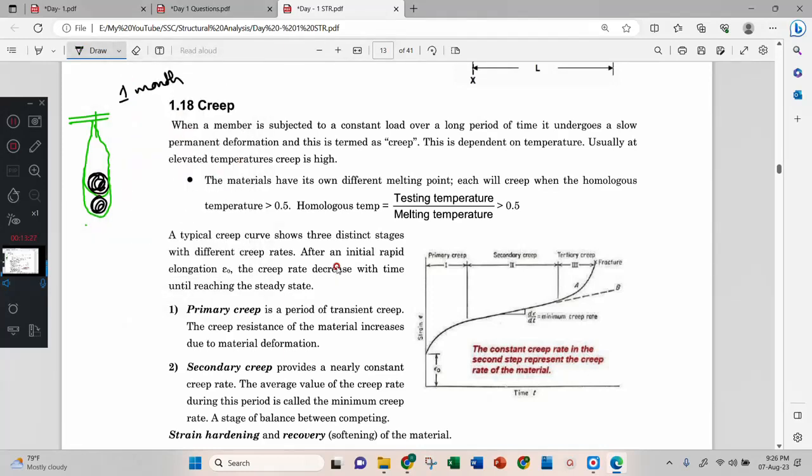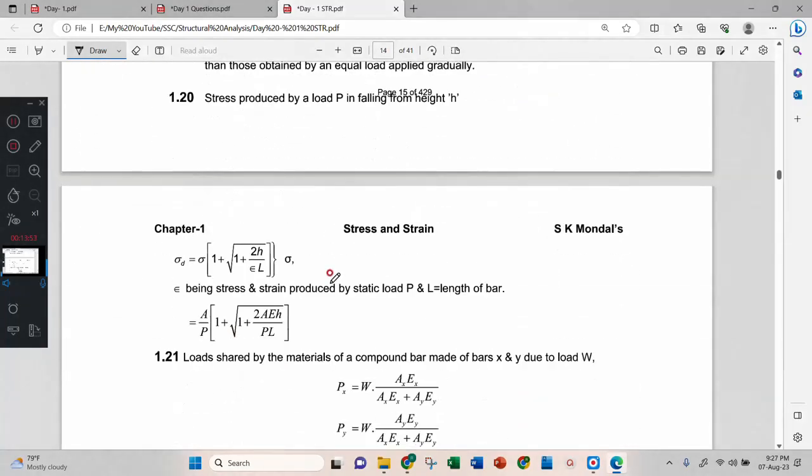You have not increased the load, but it expands. Why? Because of constant load acting over time. Therefore, this strain is time dependent strain. That is nothing but creep. Creep means time dependent strain.